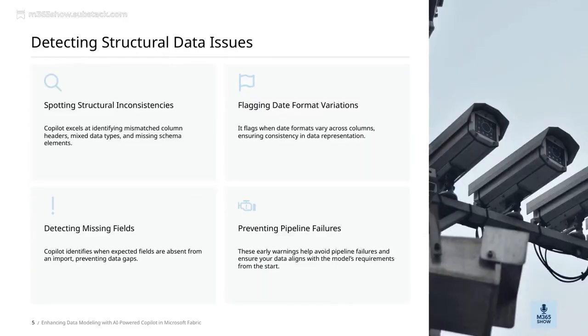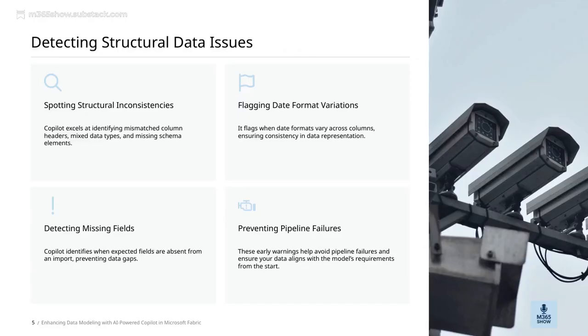Let's talk about detecting structural data issues and how AI-powered Copilot in Microsoft Fabric can really make a difference. These early warnings are crucial because they help us avoid pipeline failures before they happen. By catching potential problems early, we can ensure that our data aligns with the model's requirements right from the start.